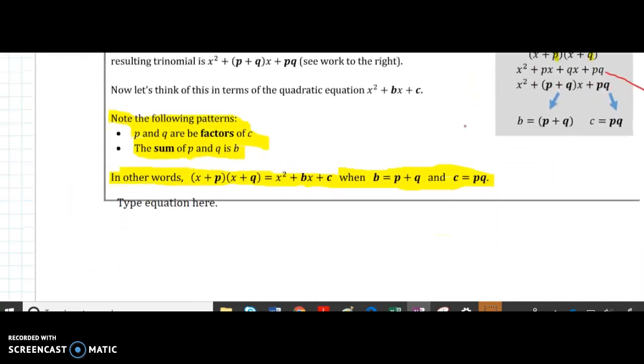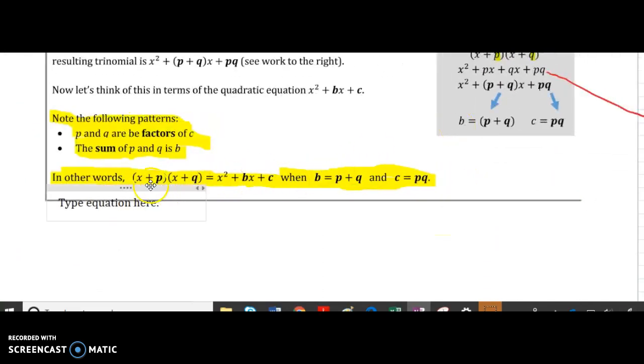So this is the main thing that I want you to point out, that if you have a highlighter with you, you should highlight these things. If you have the factored form, this is factored form, and expanded form. In expanded form we have a b and a c, and in factored form we have a p and a q. The b is p plus q, the c is p times q.